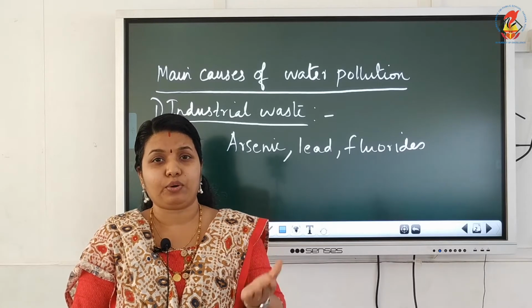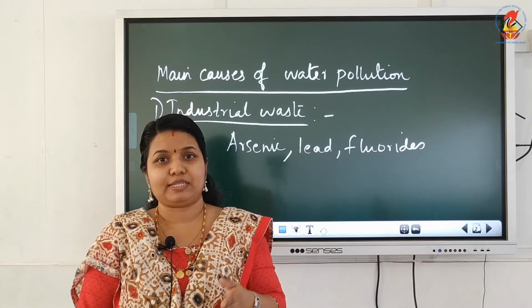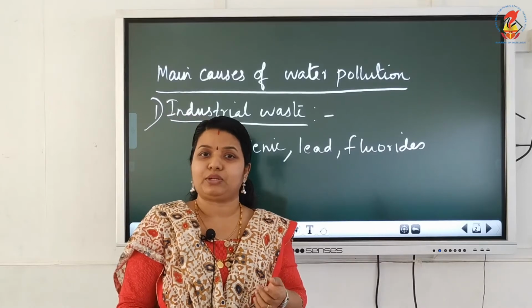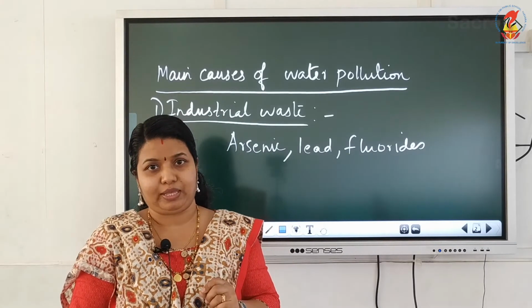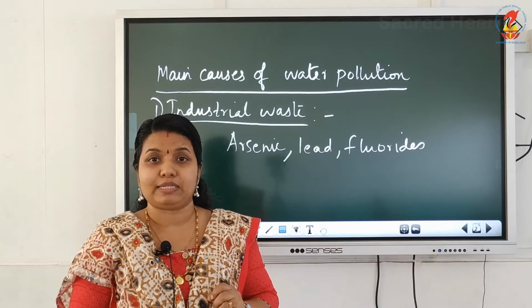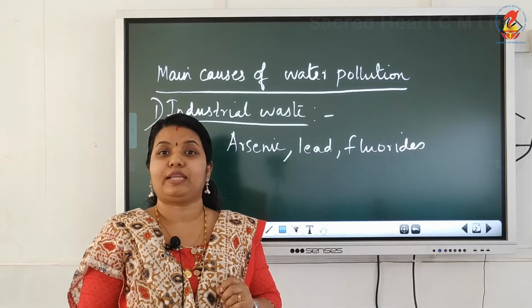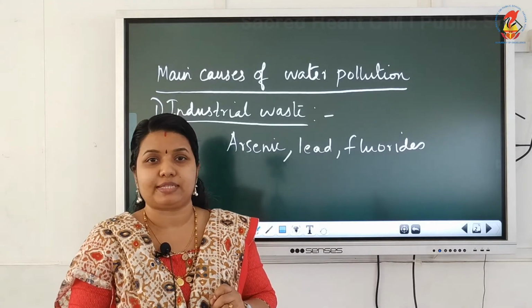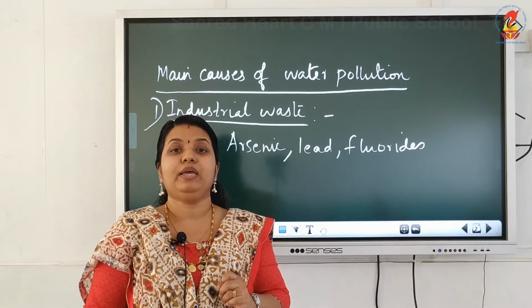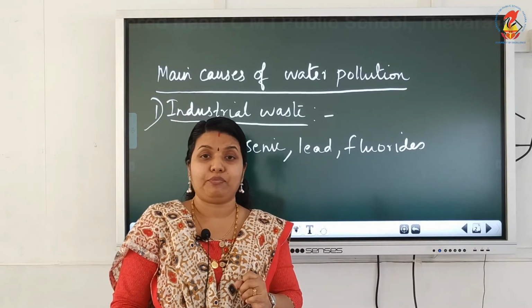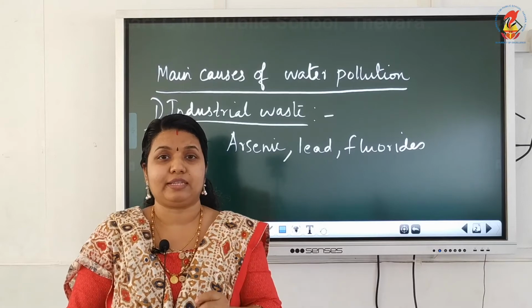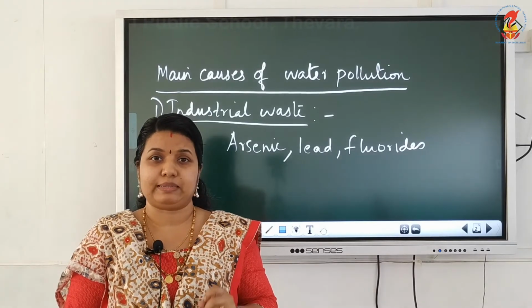From industries, hot water is released into water bodies, thereby increasing the temperature of the water. As a result, what happens? Animals and plants living in this water cannot survive. Their life is under threat. So this is how industries cause pollution of water and how they affect the life of aquatic organisms, both plants and animals.